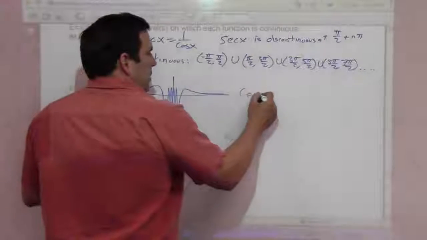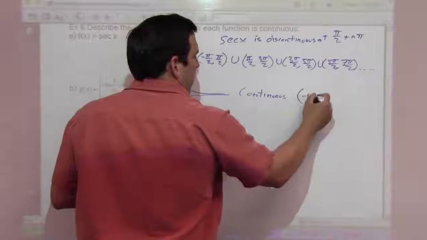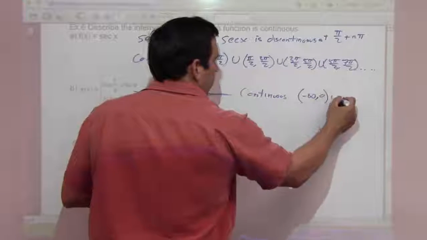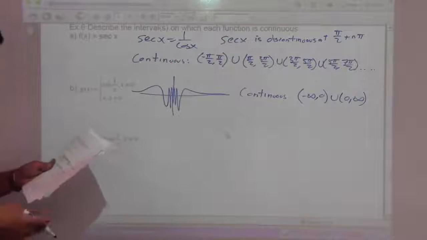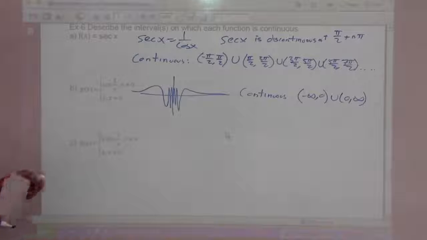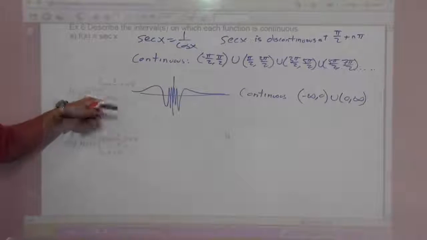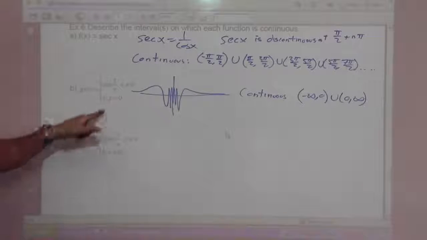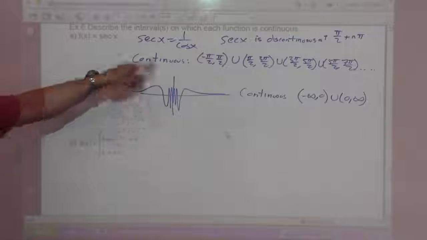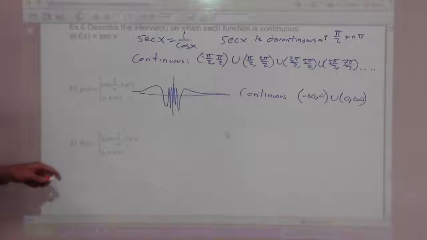So this is continuous on the interval from negative infinity to 0, and then from 0 to infinity. At 0, we just don't know what's going to happen with it. At 0, you have 0, but this is jumping all around. So the limit of cosine 1 over x is just not going to have a defined limit.